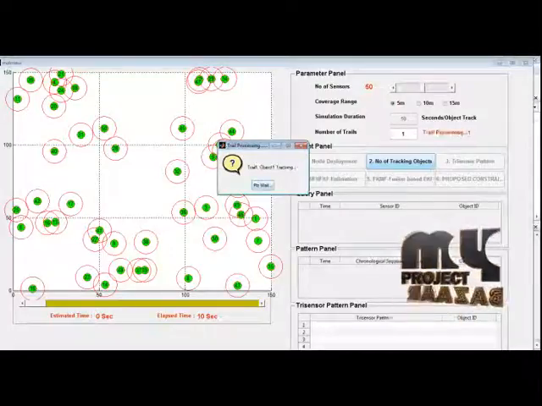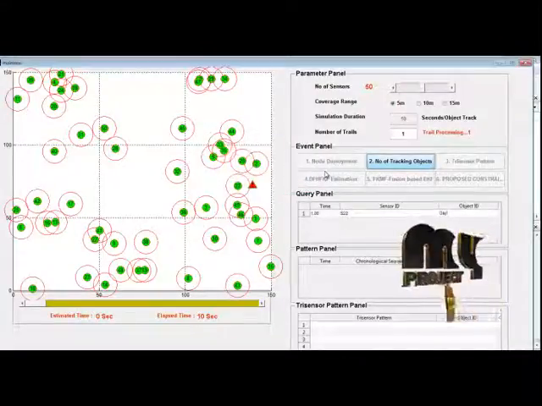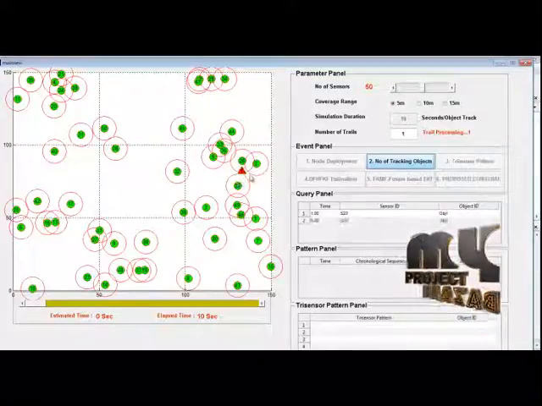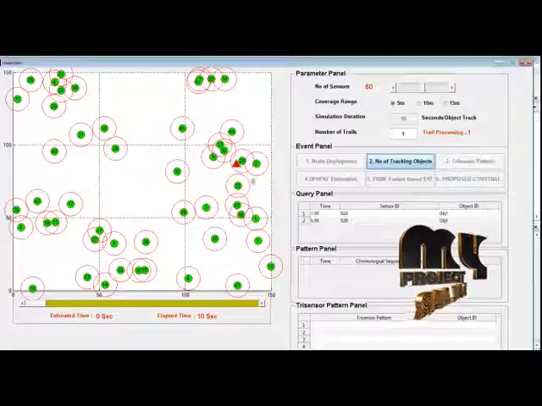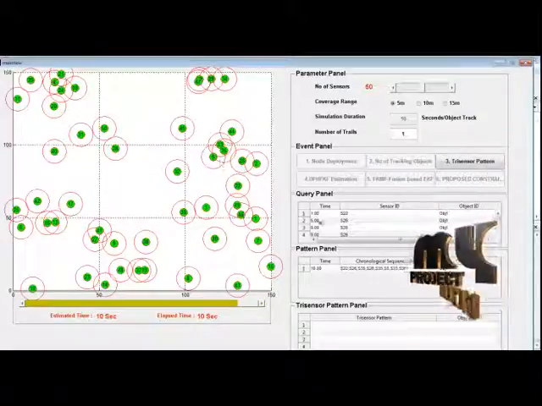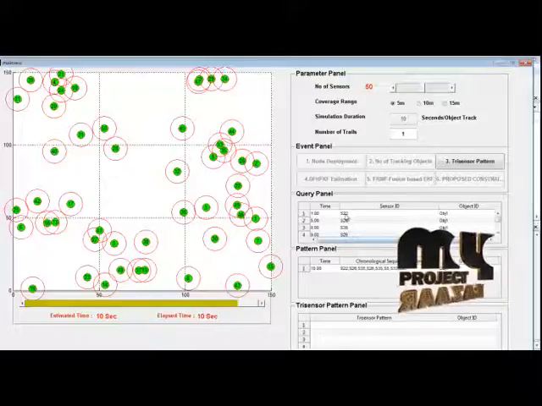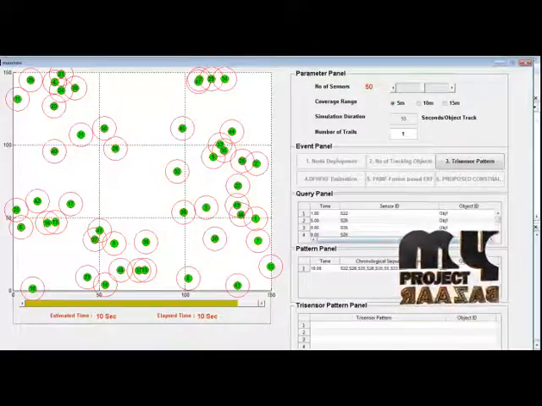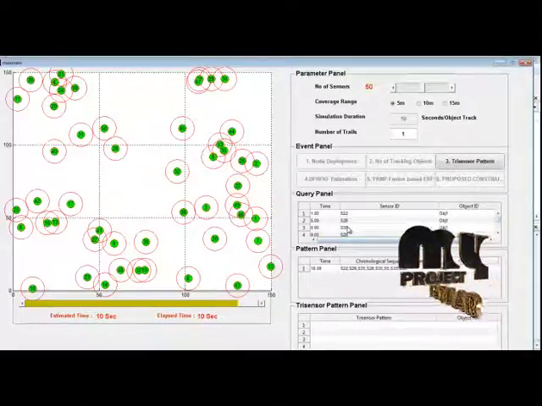The tracking will be processed here. Object 1 is tracked. The red triangular marker tracks the object from the random position using this axis. After the tracking procedure, the number of traveled nodes is displayed here, termed as sensor nodes, and this is termed as sensor ID.